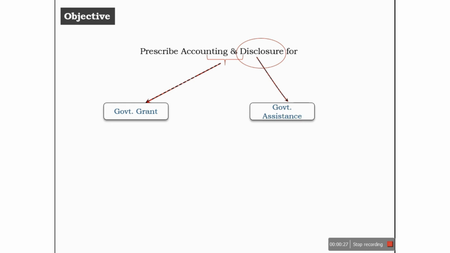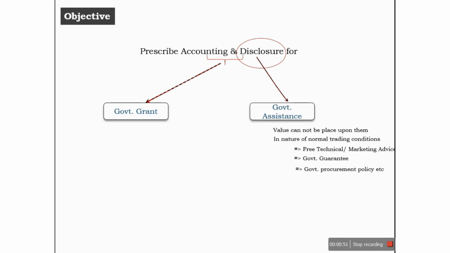So what is government assistance? These are forms of assistance by government that cannot be valued, and that are in the nature of normal trading conditions for an organization. Examples of government assistance may be fiscal and marketing advice to industry, government guarantees, and government procurement policies, etc. So this accounting standard requires only disclosure for government assistance, but both accounting and disclosure for government grants.